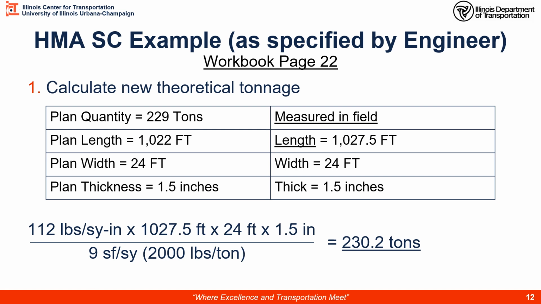Our equation for the theoretical tonnage, right? We use this binder theoretical tonnage equation. We're still going to use that. We have our thickness in inches, 1.5, our width in feet, 24, our length in feet, 1,027.5, that's the actual measured length. Here's our density term, 112 pounds per square yard per inch. We have to convert to get the tons. All right, so we're converting our square feet and square yards. So we have 9 times 2,000 pounds per ton results in 230.2 tons. You can go ahead and verify that math if you want. You can pause the video if you need to.